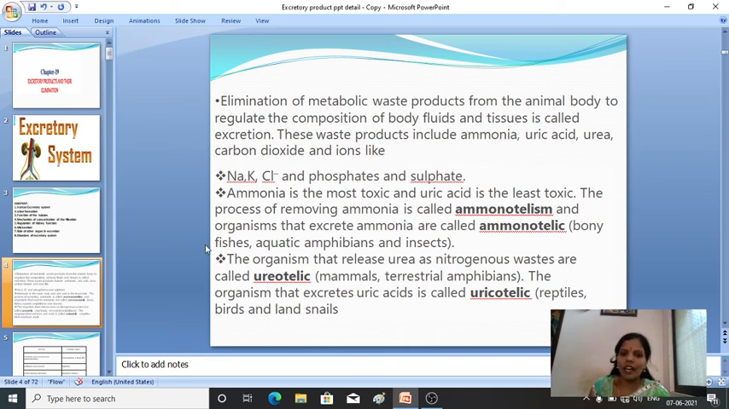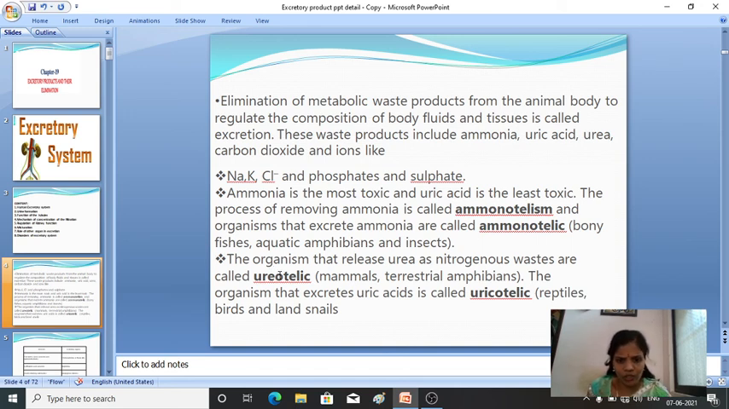Ammonotelism means the process of removing ammonia as a nitrogenous waste. And the animals or organisms which excrete ammonia as a nitrogenous waste, those animals we call ammonotelic animals. Let's see examples of animals which eliminate ammonia as a nitrogenous waste: bony fishes, aquatic amphibians and some insects eliminate ammonia as a nitrogenous waste.